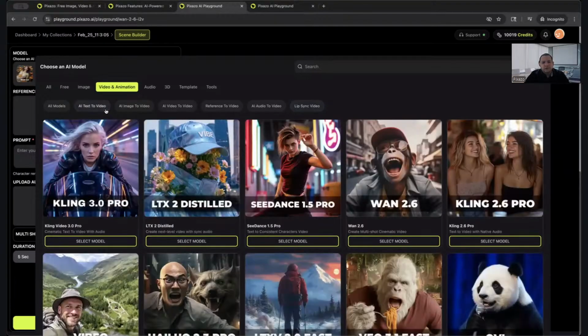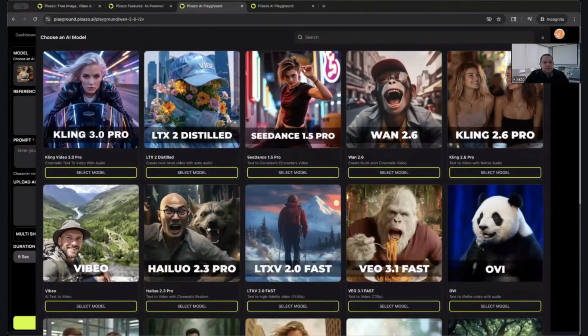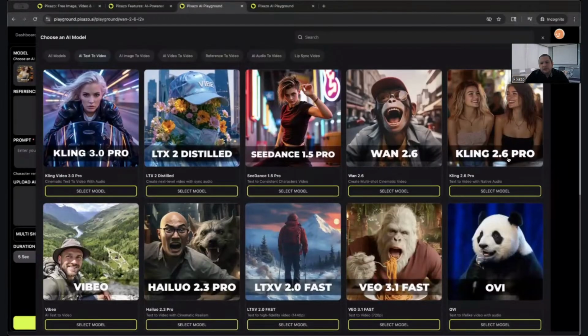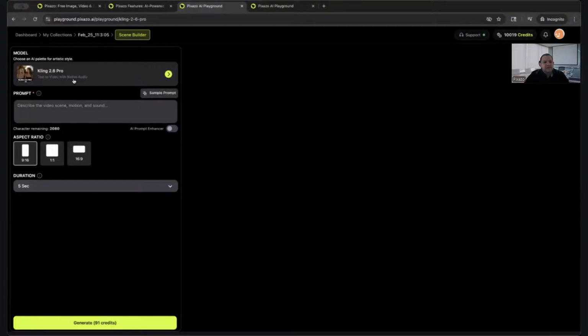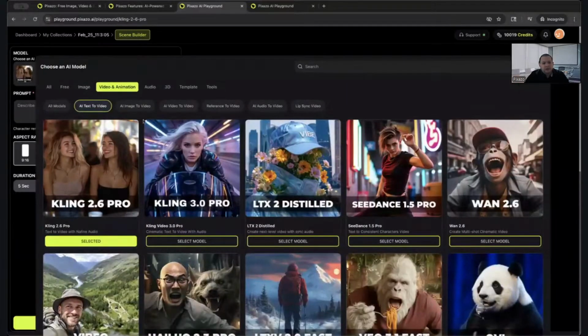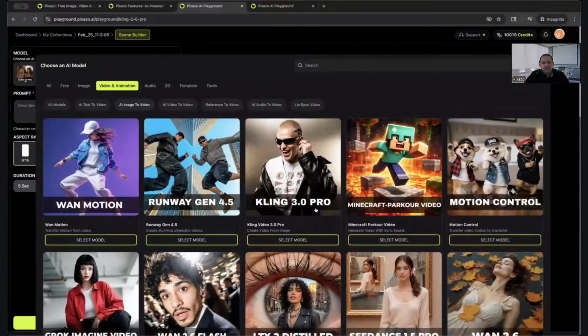So in today's demo, we're going to be showing the Kling 2.6 Pro, and how to create different kinds of scenes and animations from that. Sorry, I went to the wrong one. Kling 3.0 Pro is the one we're going to be working on today.